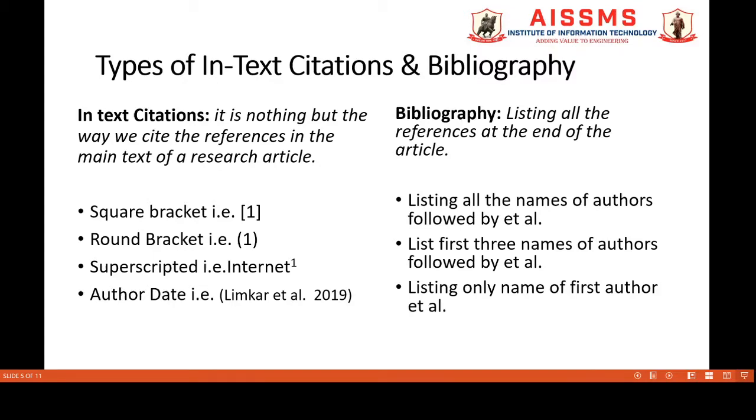First one, listing all the names of authors followed by et al. Et al. is a Latin phrase which means etc. and all. Second method is listing the first three names of authors followed by et al. Last one but not least, listing only the name of the first author, et al.